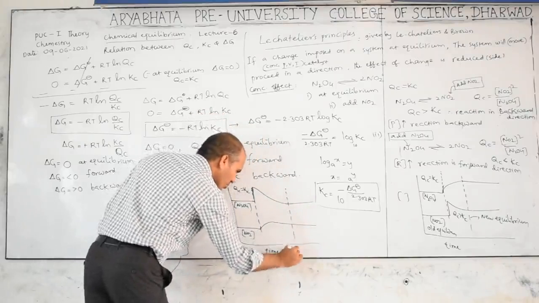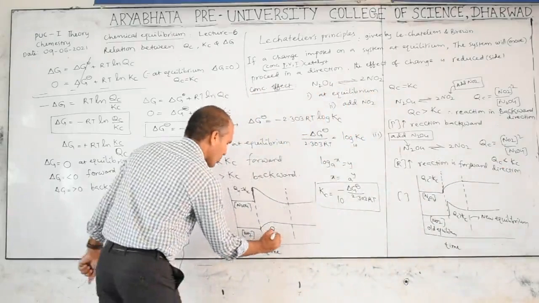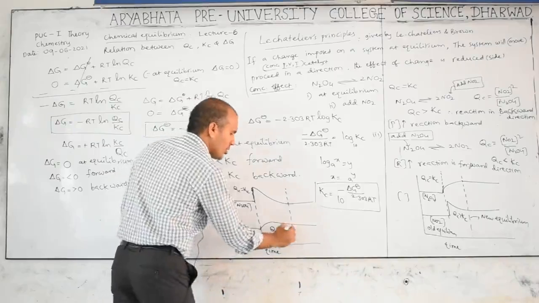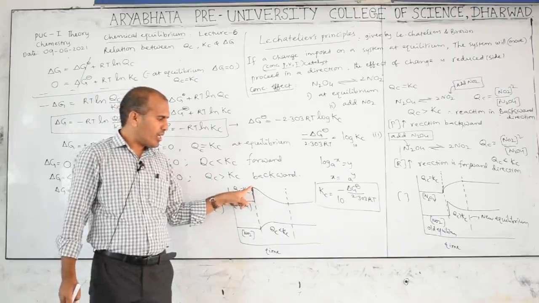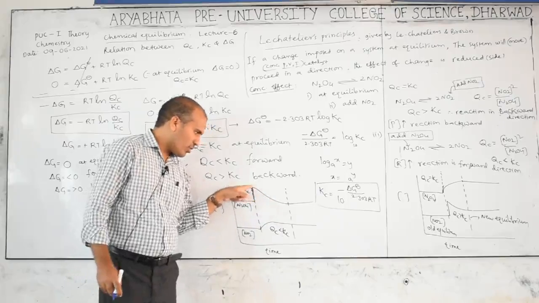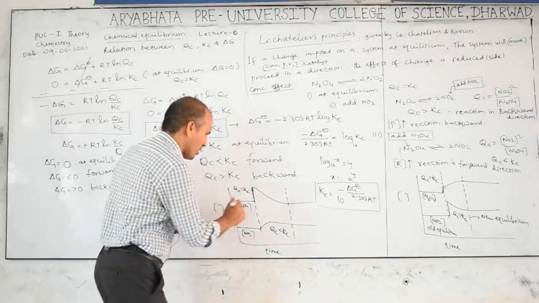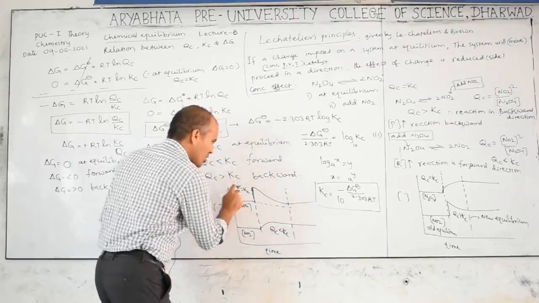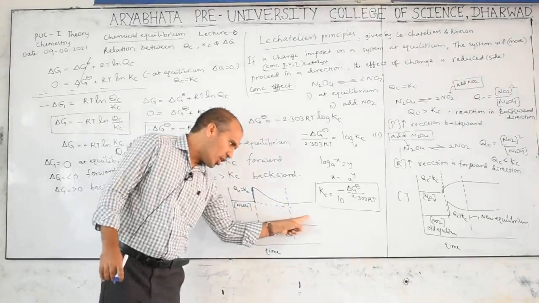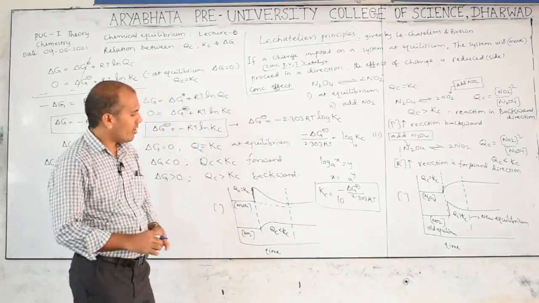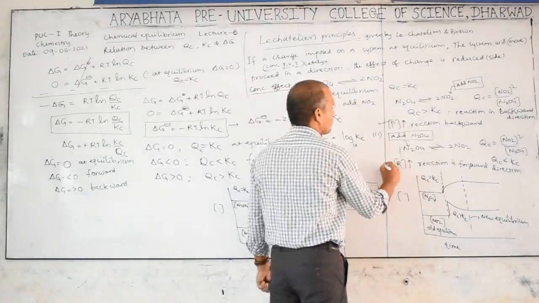So at this point you can observe this disturbance: QC is less than Kc, and this is the new equilibrium. Now also observe, after adding the N2O4, the reaction proceeds, and this concentration is decreasing. Compared to this point, this concentration is less, and this one is greater, this one is lower. Always represent it like this only, then it is correct. If this line crosses down, then that is wrong. These are very, very important for competitive exams. Totally, I want to indicate these two lines are important for you.